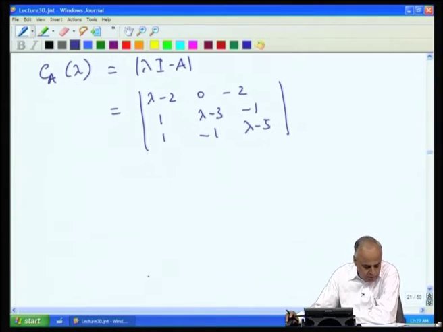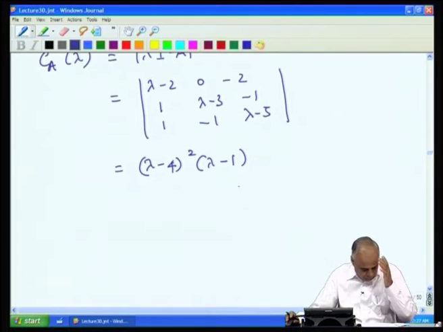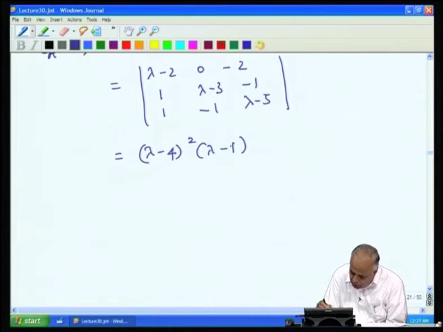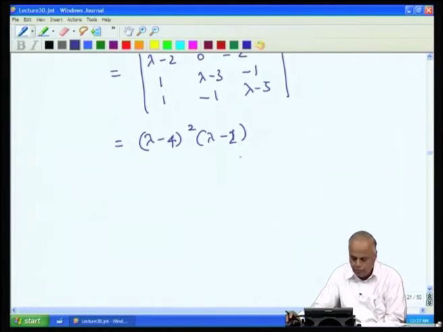When we expand this determinant, we get (lambda minus 4) squared into (lambda minus 2).